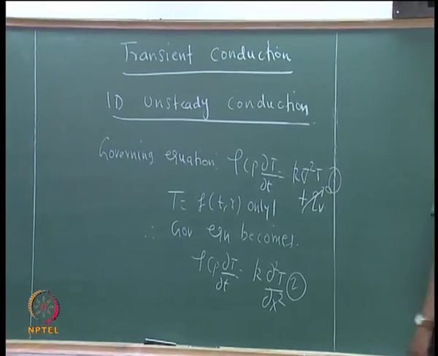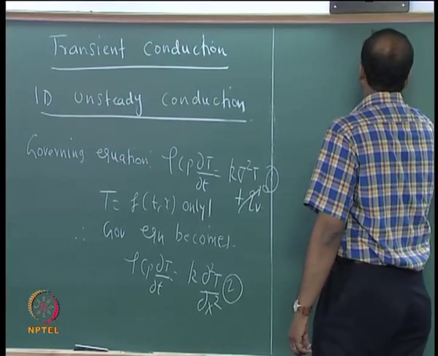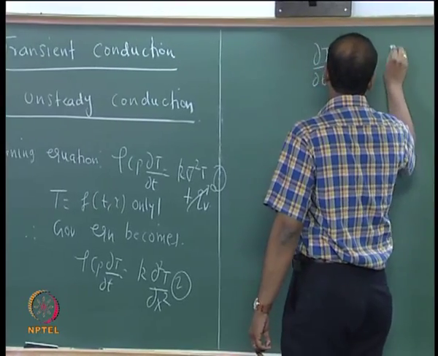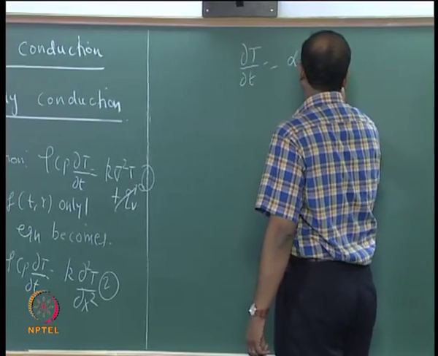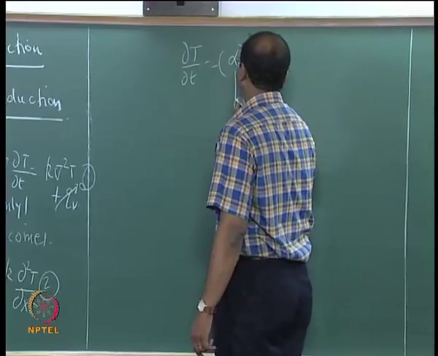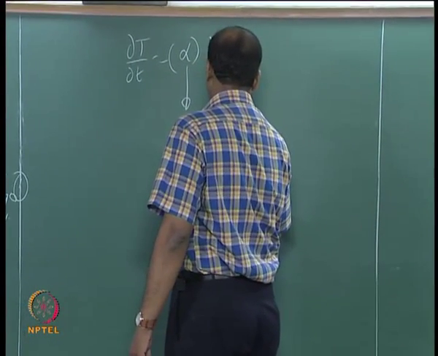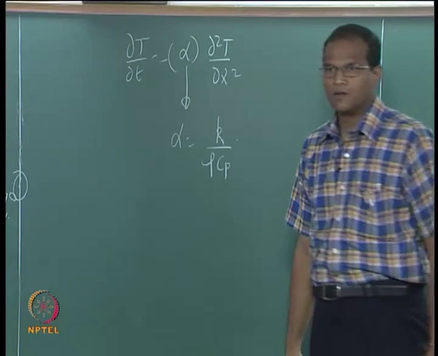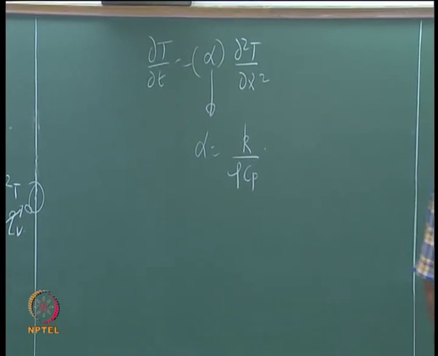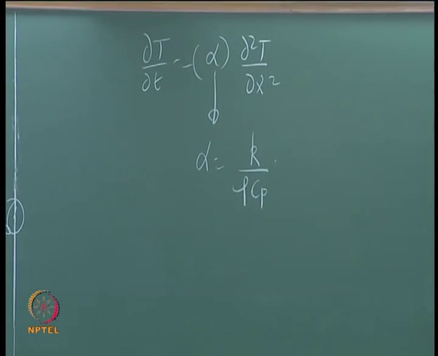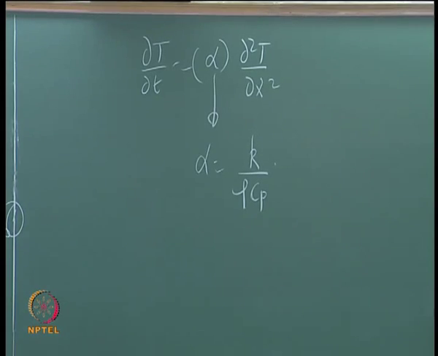We can rewrite this as follows. So, what should be the units of this alpha?